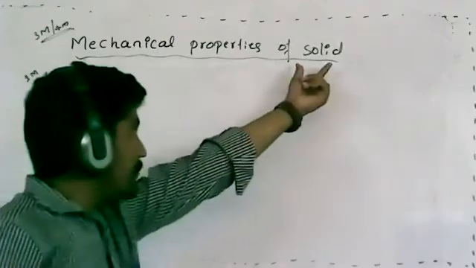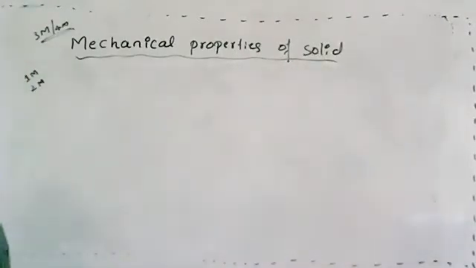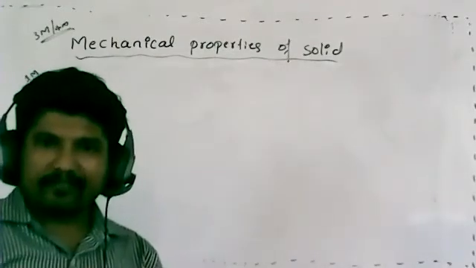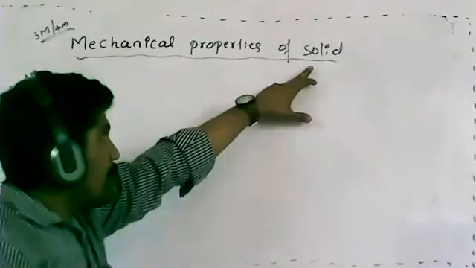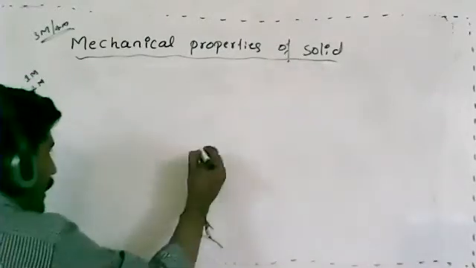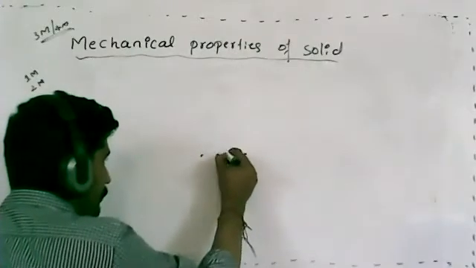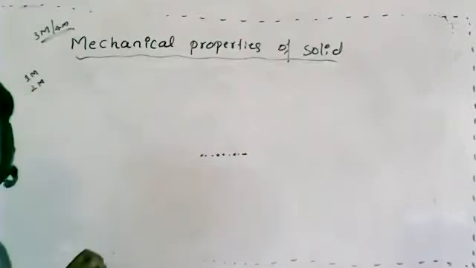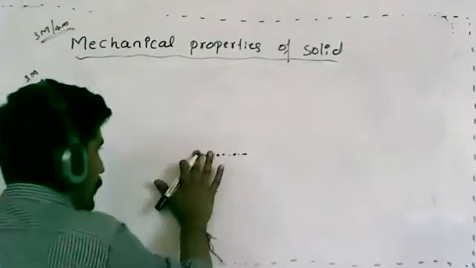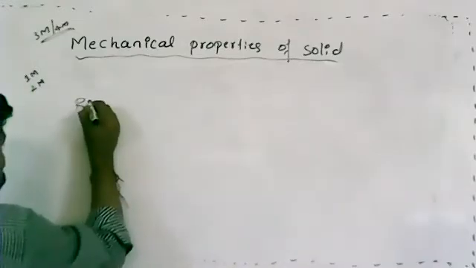You are already familiar with solids. You already studied different states of matter: solid, liquid, gases, and you already know their characteristics. In solids, atoms or molecules are closely and tightly bounded. In other words, we can say rigid body.